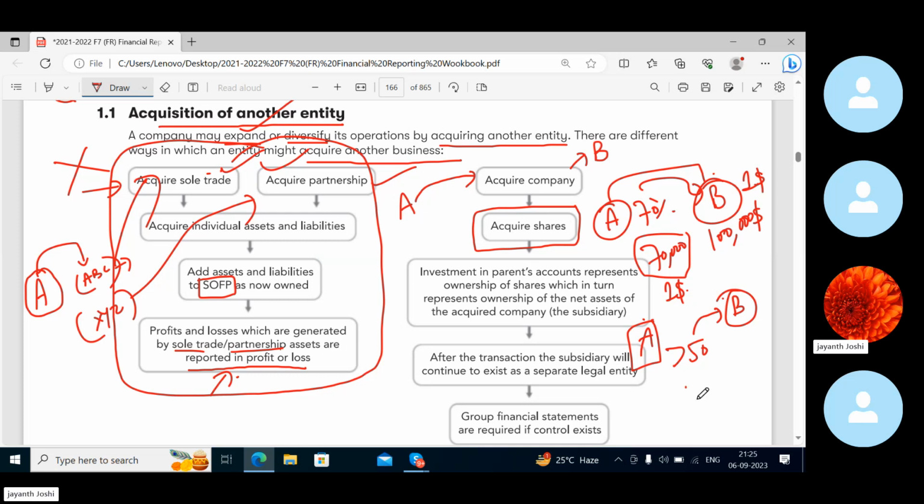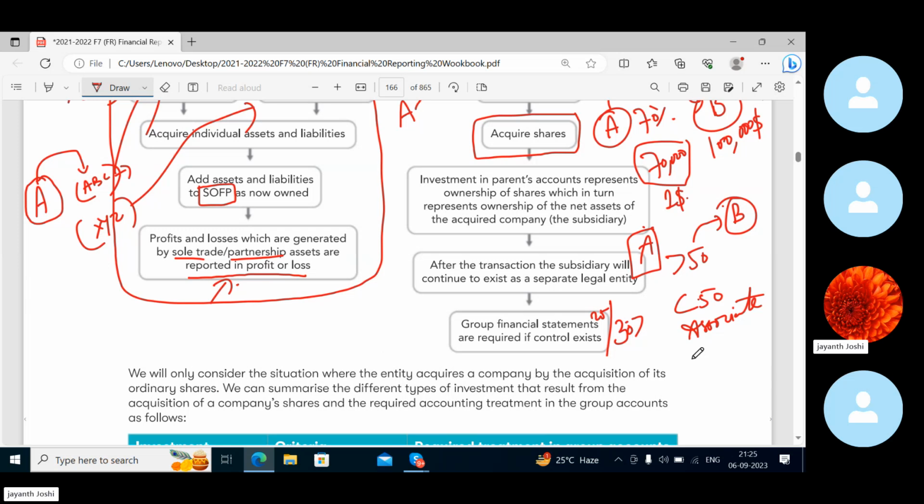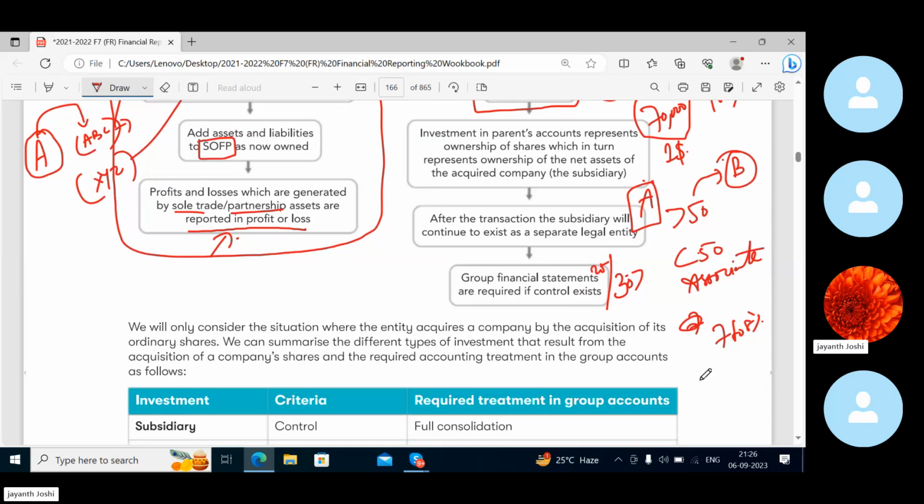Okay, less than 50% or more than 30%, if I say 30 or 25, let's say, we'll see the specific percentage. So if the investment is between this and this, it will be called an associate. If the investment is less than this, less than 25%, let's say 7 to 8%, if A company has 7 to 8% investment in B company or 10% in B company, then it's called general investment.